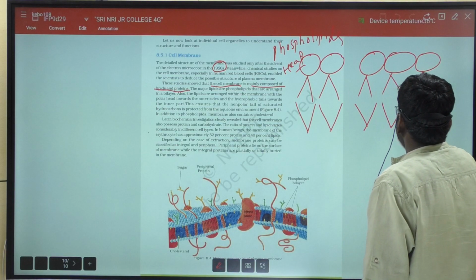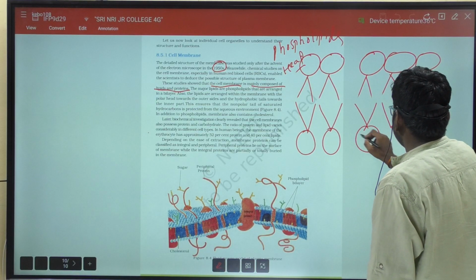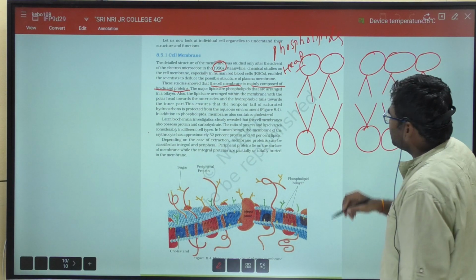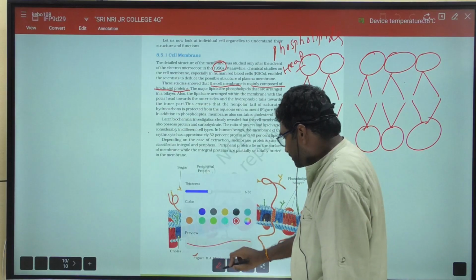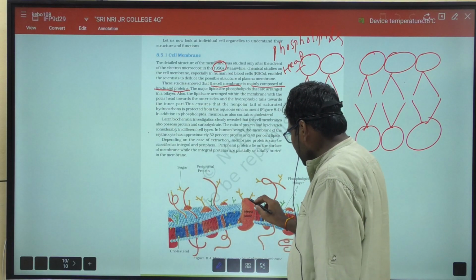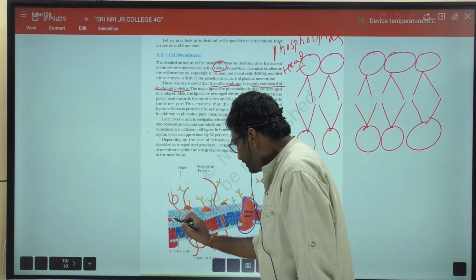So here it is a bilipid layer. So the cell membrane is a bilipid layer, and some integral proteins are present. So these are the integral proteins.